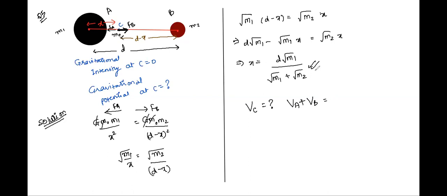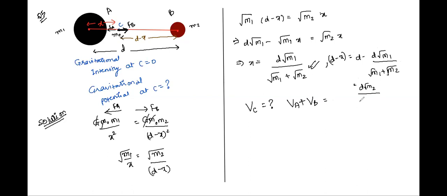Also we can find out D minus X here if we wish to. D minus X will be D minus D under root M1 whole by under root M1 plus under root M2, and this will give us D root M1 plus D root M2 minus D root M1, so D root M1 will get cancelled.